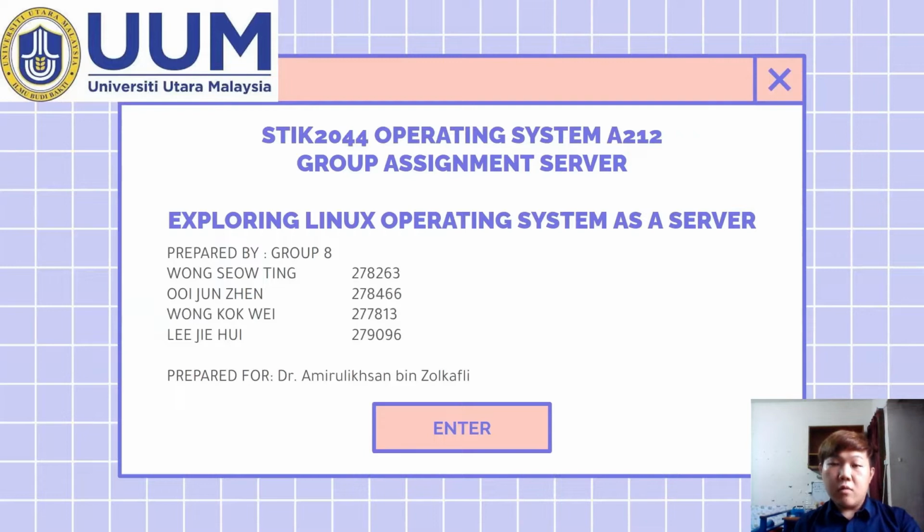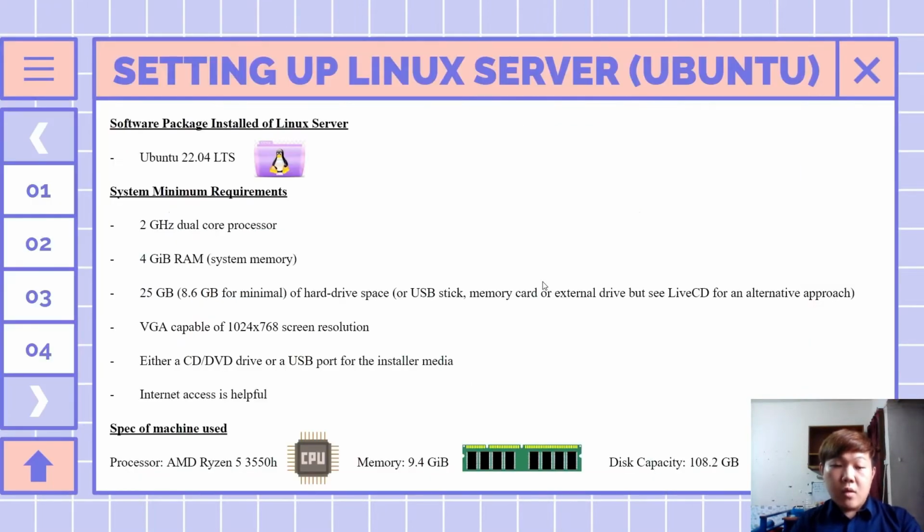For this video, our group 8 is going to present our group project, and the project title is Exploring Linux Operating System as a Server. First of all, I would like to introduce my group mates: Wong Xiu Ting, Wong Kok Wei, and DJ Wei. So first, I will present about setting up a Linux server for Ubuntu.